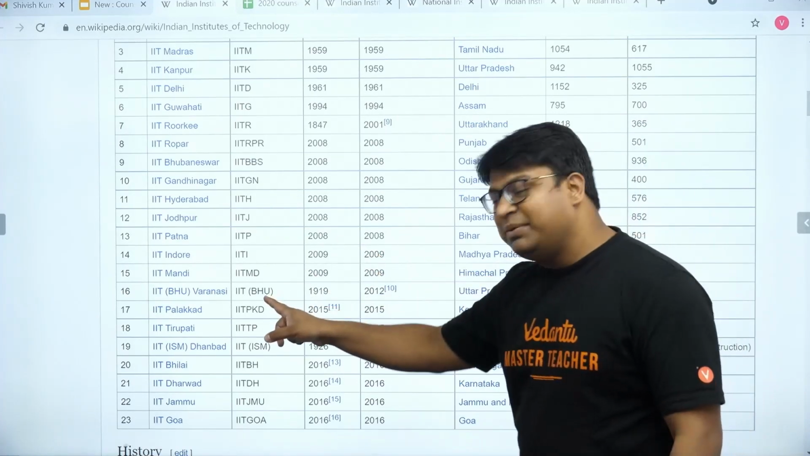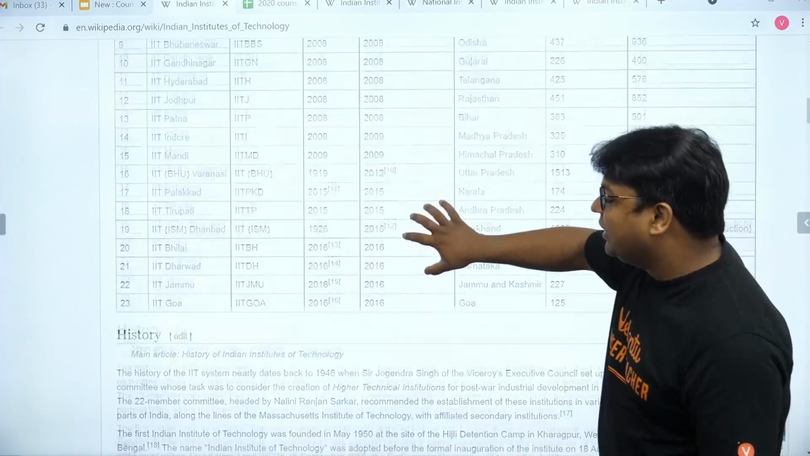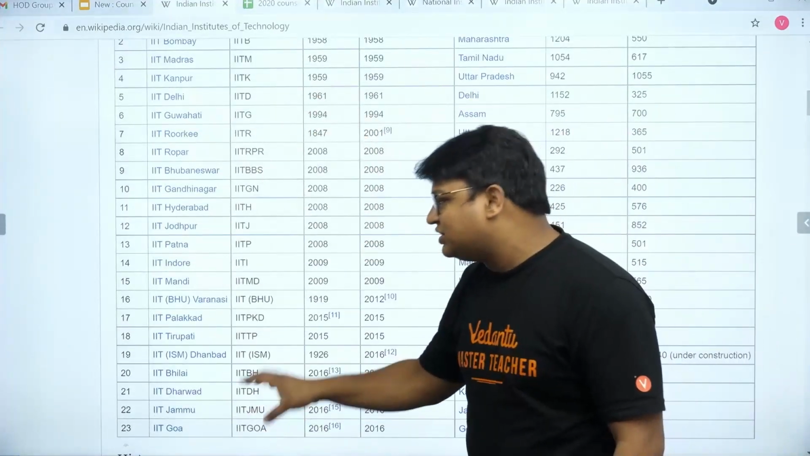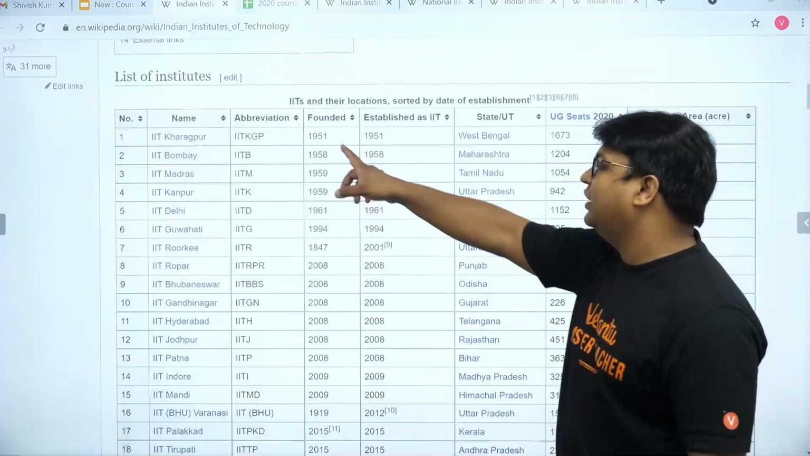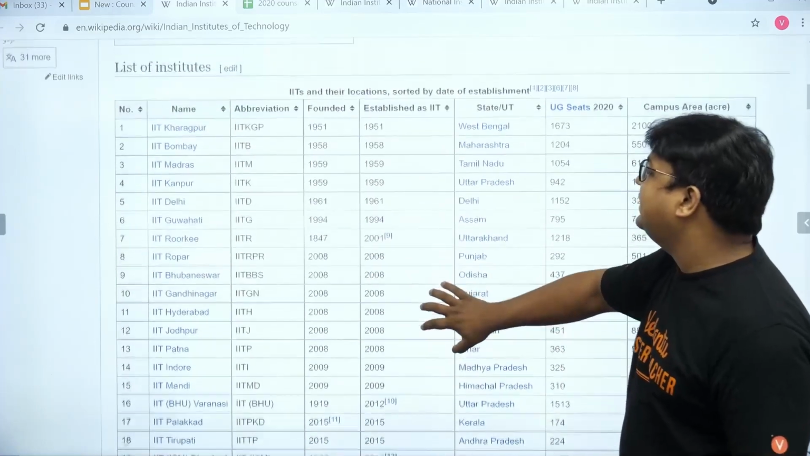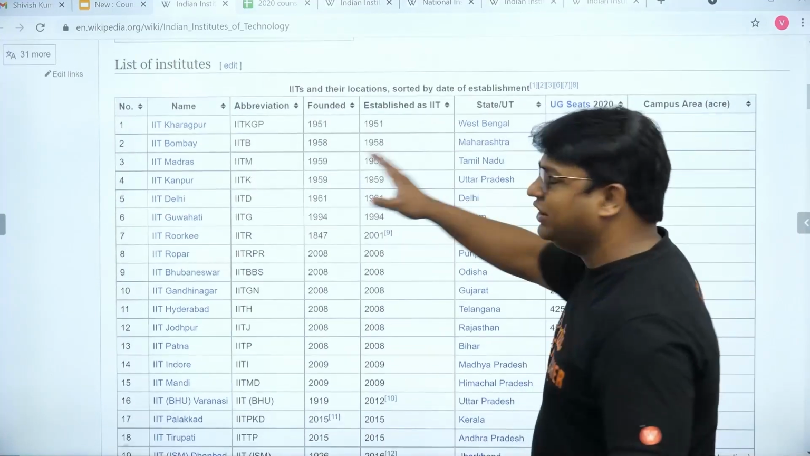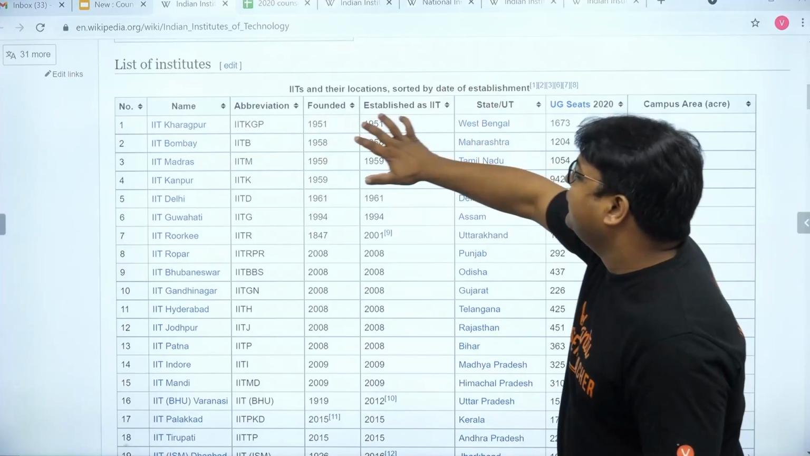Okay, so the college may be old, but it may not be an old IIT. From here you can check the colleges, the year when it was founded, the year it was declared as IIT, the state in which it lies, and the number of seats available. And in fact, it's a very useful tool. You can arrange it in whichever order you want.